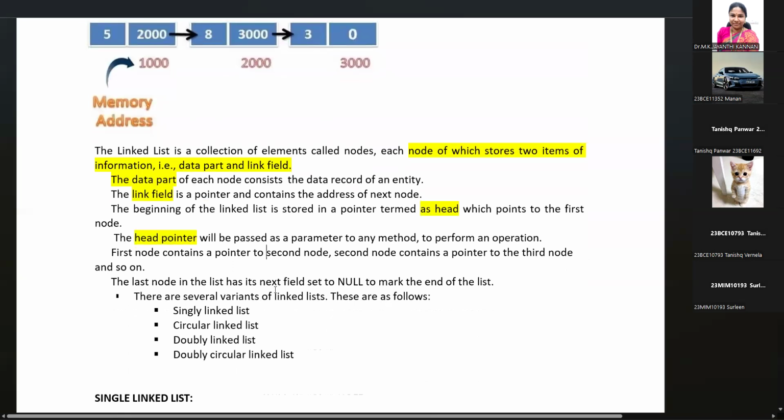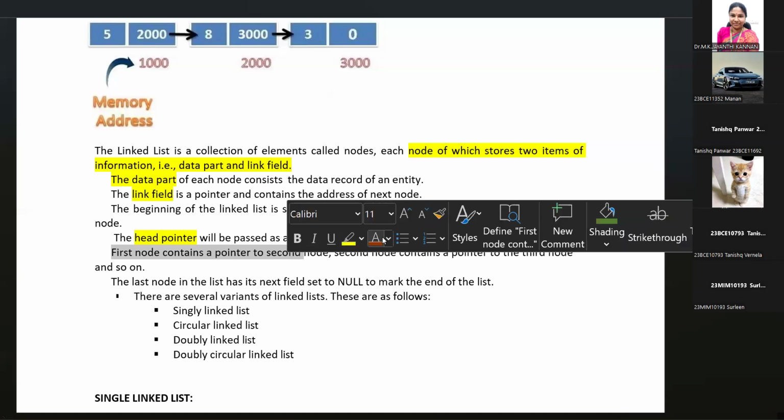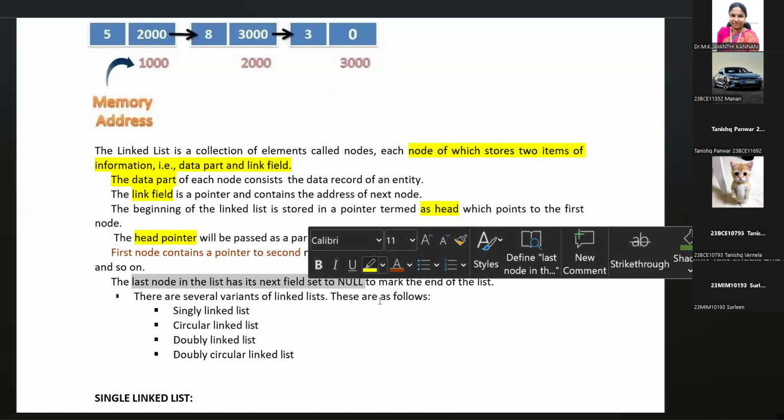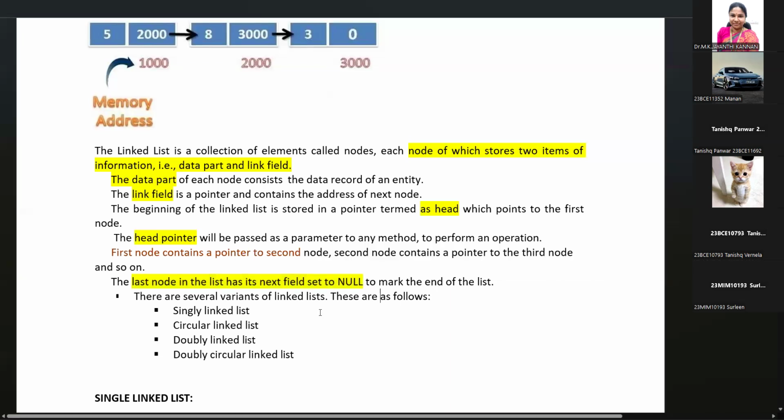The first node contains the pointer to the second node, and the second node contains the pointer to the third node, and so on. The last node in the linked list has the next field, the address field, storing null to mark that it is the end of the list.